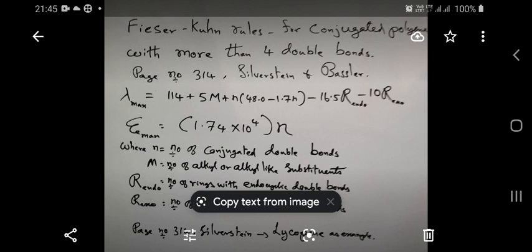So in such a case, the Woodward-Fieser rule was later modified, and we have another man, namely Kuhn. Along with Fieser, he proposed a new set of rules. The rule is called the Fieser-Kuhn rule. This is for the calculation of wavelength of absorption for conjugated polyenes.